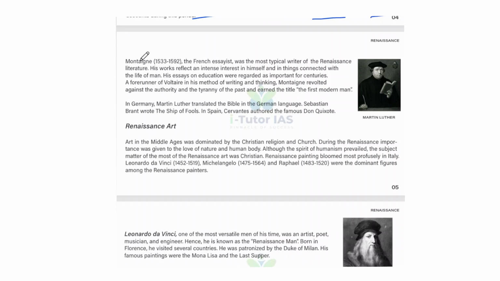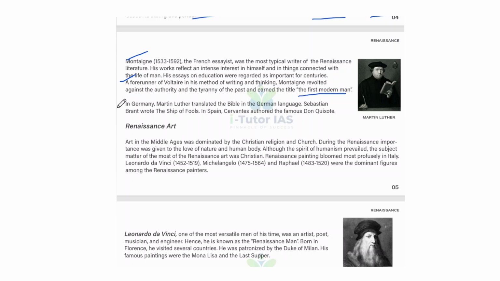And Montaigne, the French essayist, was the most typical writer of the Renaissance literature, and his work reflects an intense interest in himself and in things connected with the life of man. And his essays on education were regarded as important for centuries. A forerunner of Voltaire in his method of writing and thinking, Montaigne revolted against the authority and the tyranny of the past and earned the title the first modern man.